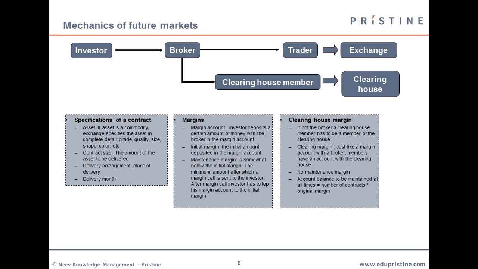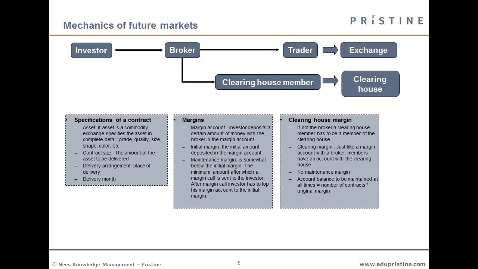Then we come to margins. In futures, investors are required to deposit a certain amount of money with the broker. Based on the fluctuation in value of a future from the time of putting in an order till the time of fruition of that order, there will be some variation in the value of the futures.